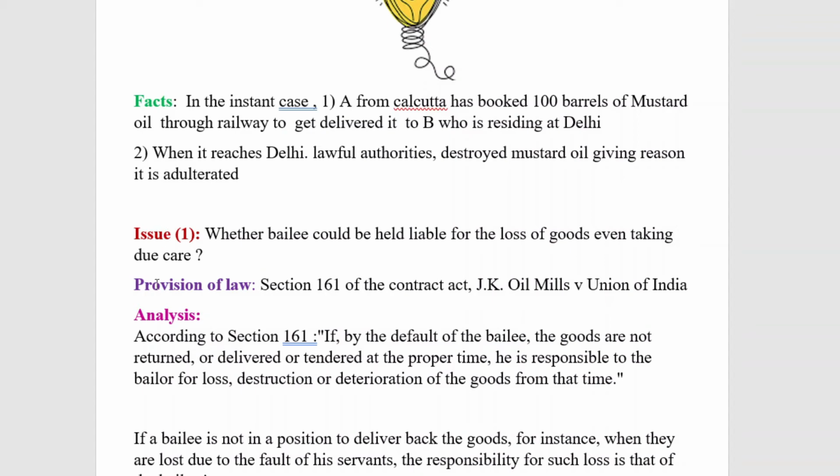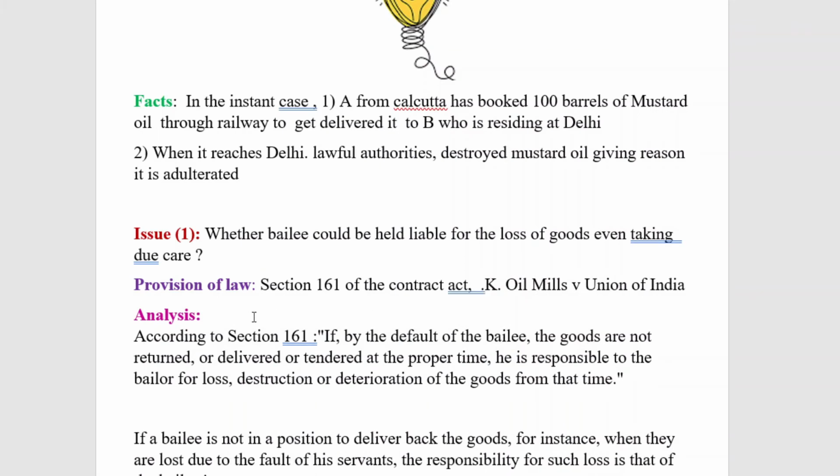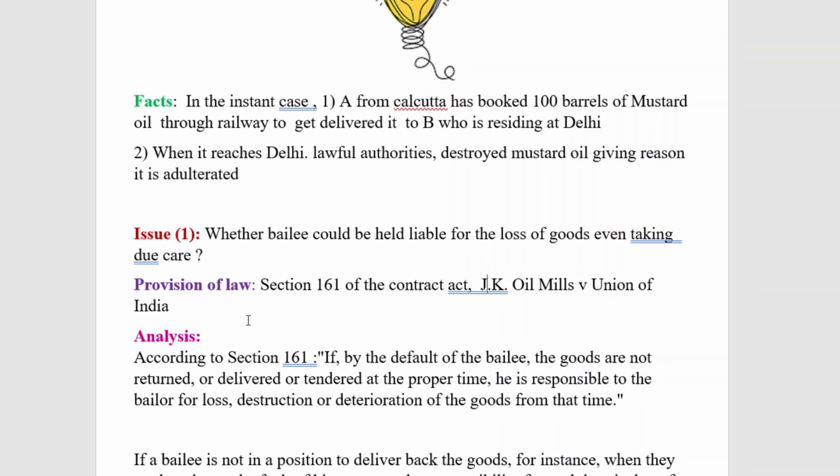This is the question. So here the applicable provision of law is section 161 of the Contract Act, and also the decided case law is JK Oil Mills versus Union of India. So this is the decided case law with regard to this aspect.